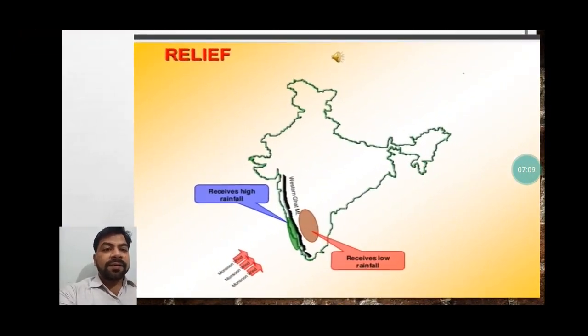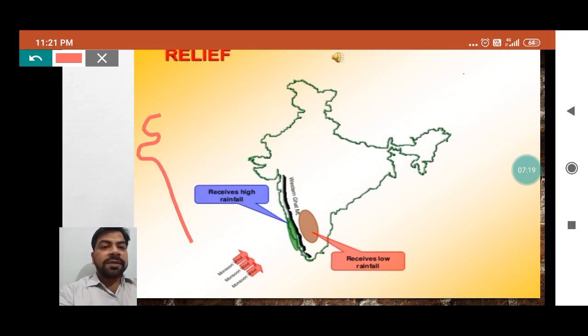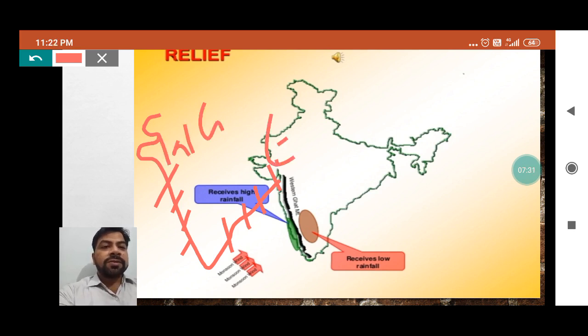You can see our Western Ghats and the Eastern Ghats also. So when we talk about the coastal regions of India, this side is the Western Ghat and this is the Eastern Ghat. These areas remain moderate because they are near the coastal regions.